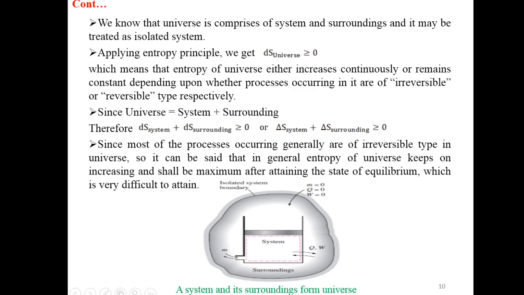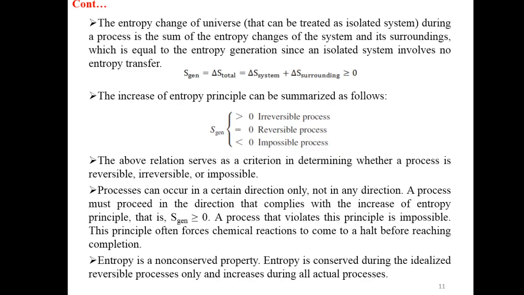Since most of the processes occurring in the universe are generally of irreversible type, it can be said that in general the entropy of the universe keeps on increasing and shall be maximum after attaining the state of equilibrium, which is very difficult to attain. The entropy change of the universe, which can be treated as an isolated system, during a process is the sum of the entropy changes of the system and the surroundings, which is equal to the entropy generation, since an isolated system involves no entropy transfer. S generation, entropy generation, equal to delta S total equal to delta S system plus delta S surroundings, greater than or equal to 0.